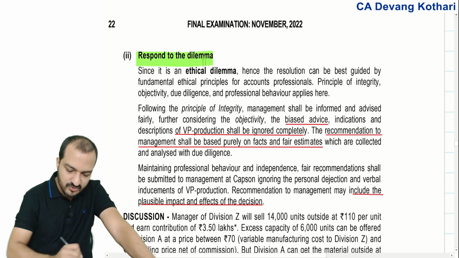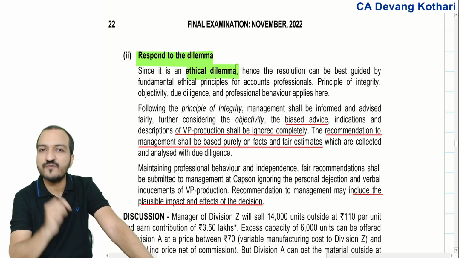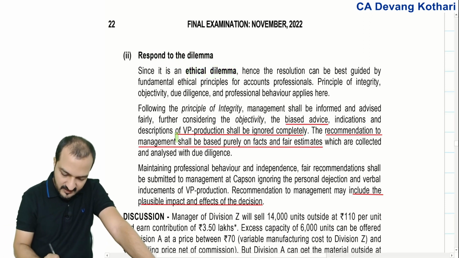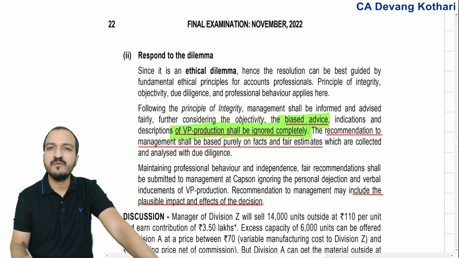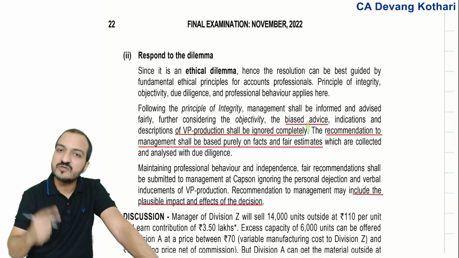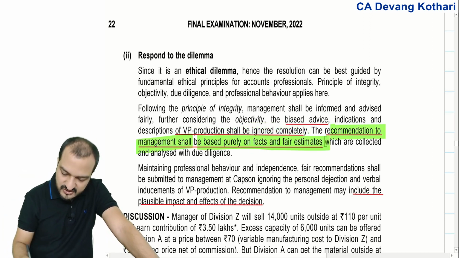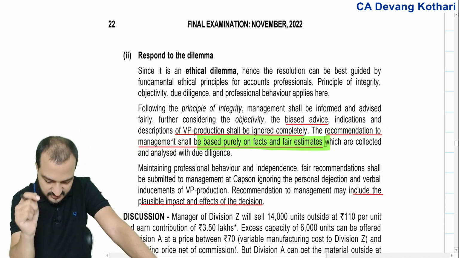Second question about the dilemma. Well, it is an ethical dilemma, but you have to do what is good for the overall company. So my best advice will be that the biased advice of VP production shall be ignored. What the production VP was suggesting was biased. Biased matlab it was in his favor. It was for his personal gain. The recommendation to the management shall be purely based on the facts and fair estimates, purely based on financial considerations here, right?